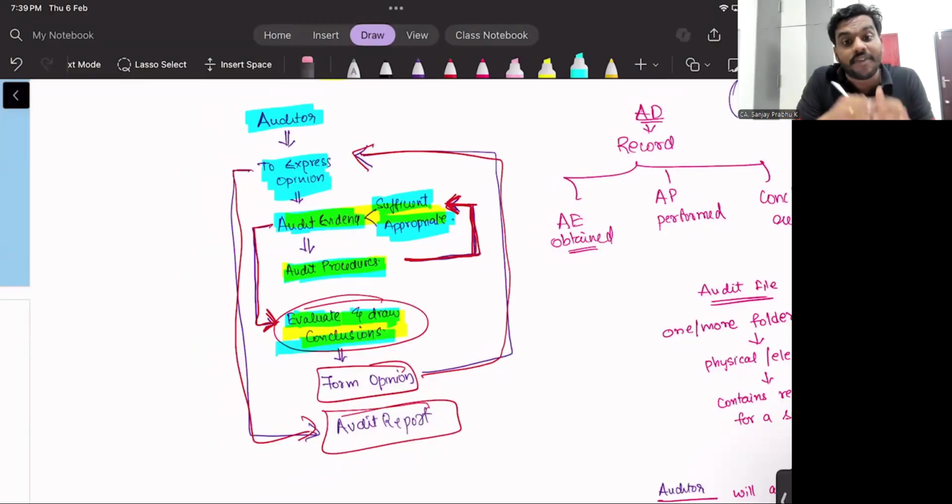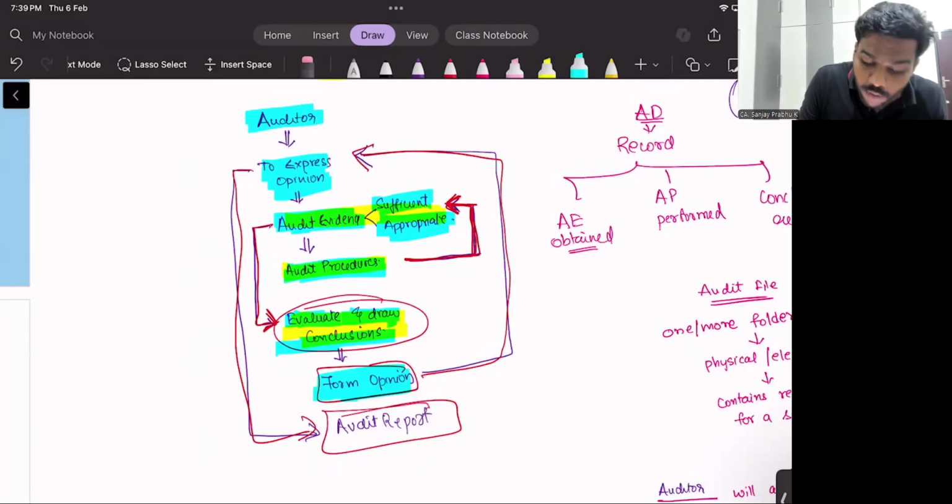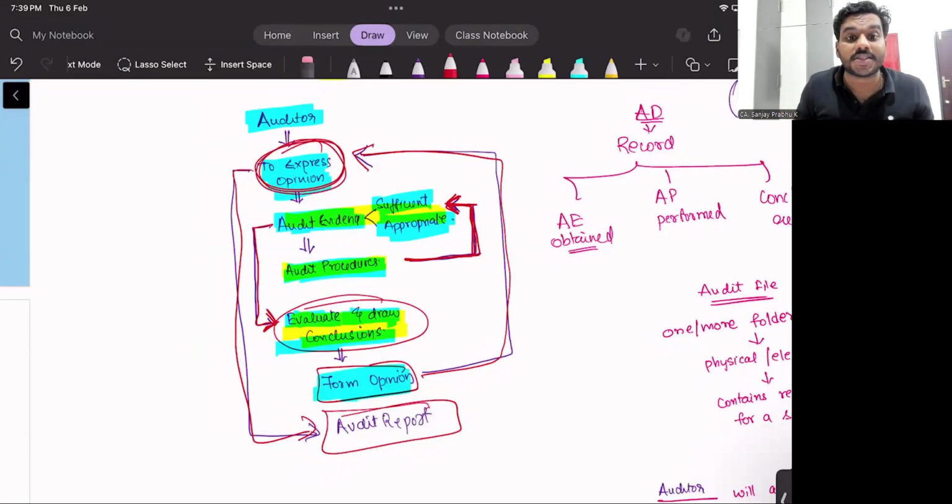From the conclusion, I will form an opinion. From the opinion, I am going to express the opinion. Whatever opinion I have formed, I am going to express. Where? In the audit report.